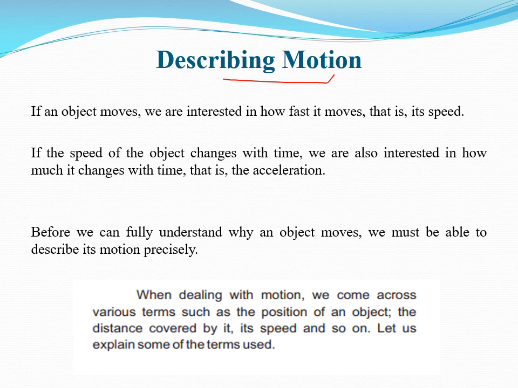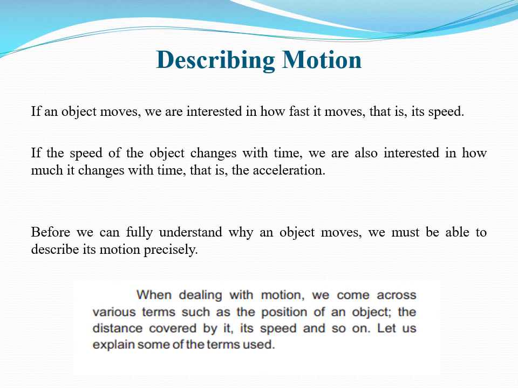We are to describe motion. What is motion? Motion is simply defined as: if a body changes its position with respect to surrounding, we say that the body is in motion. Everything in the universe is in a state of motion.